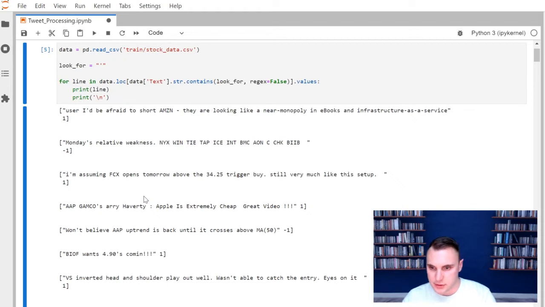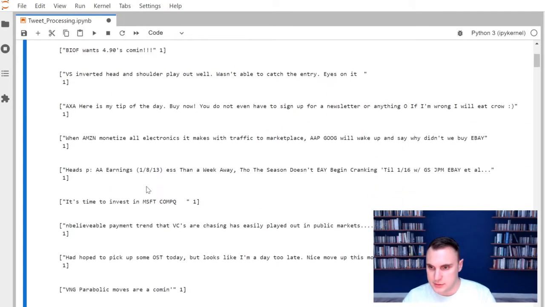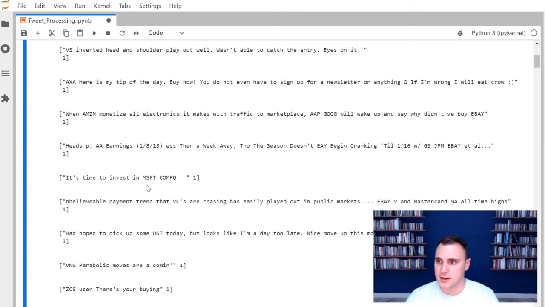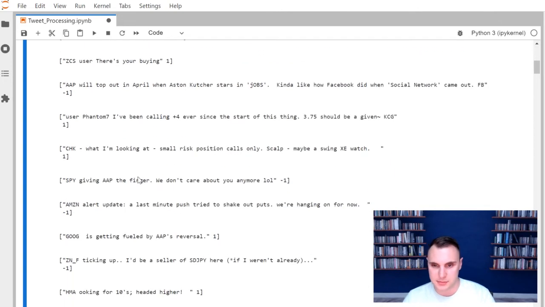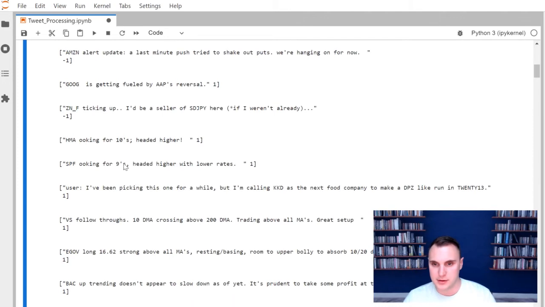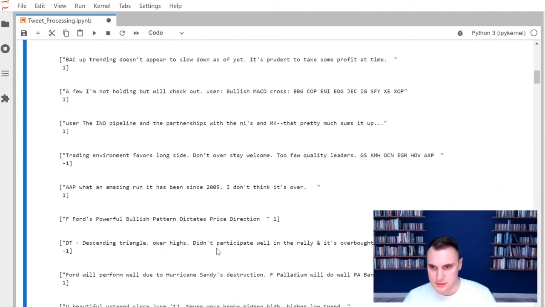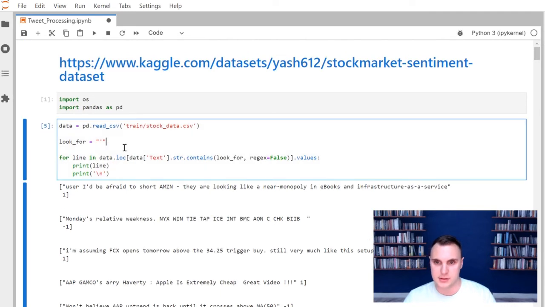tweet. The only thing we need to be careful of is if I just go ahead and remove the apostrophe, I want to make sure that I'm not accidentally breaking something else. So if an apostrophe is used somewhere else, I don't think there is. A lot of these are pretty standard. So we're just going to go ahead and get rid of it.